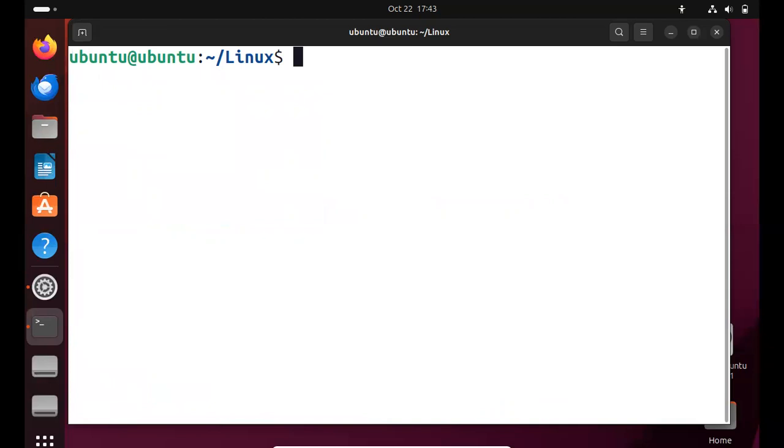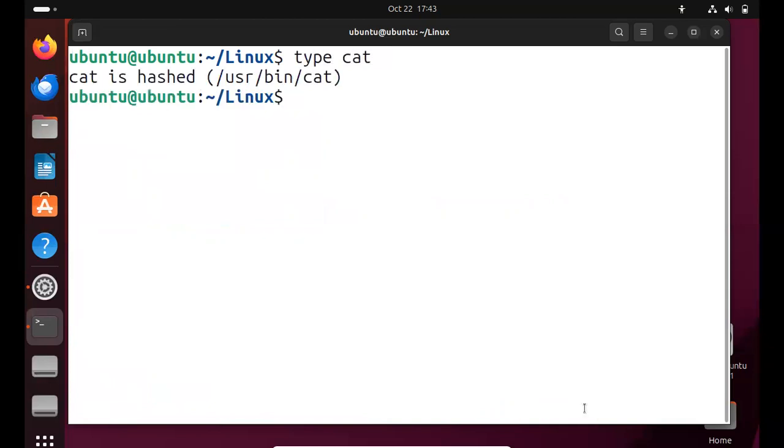Clear the screen. The type command is used to show whether a command is external or internal. Normally in Linux we have two types of commands, internal and external. Here the cat command is an external command. Why? Because we are calling it from a binary. So it is an external command.